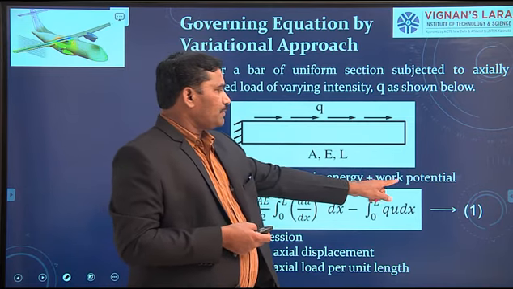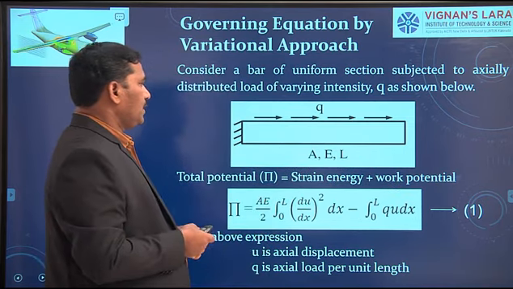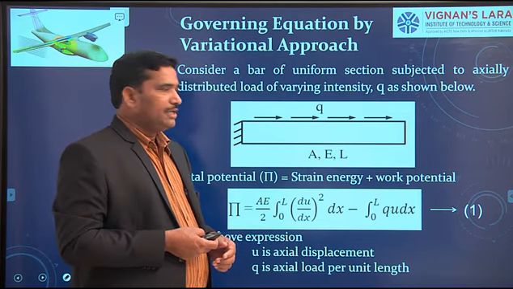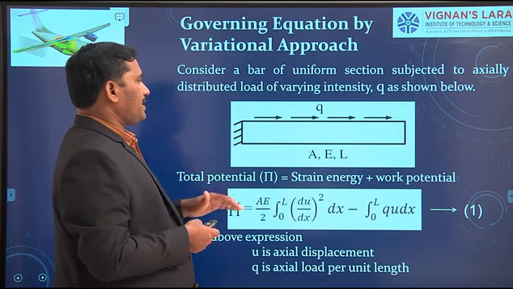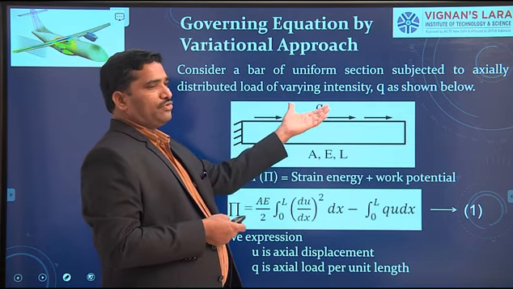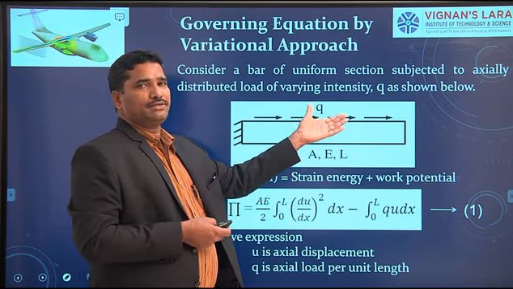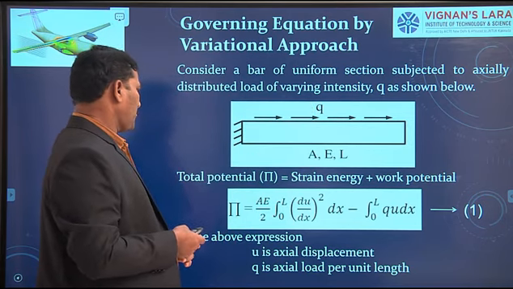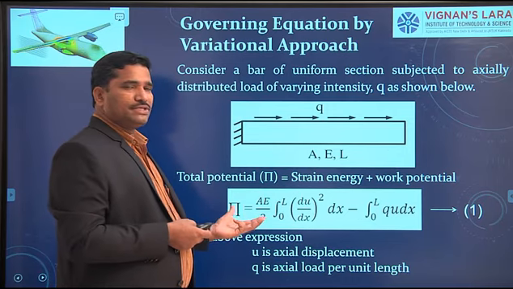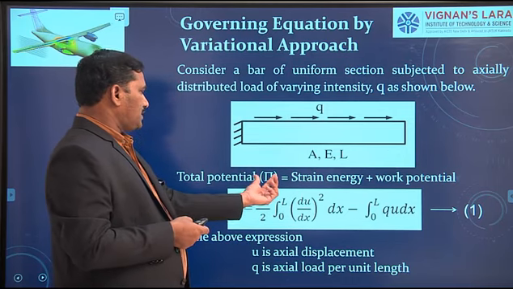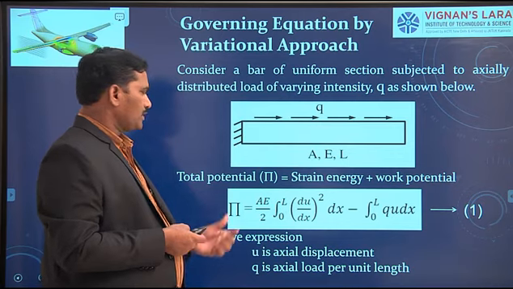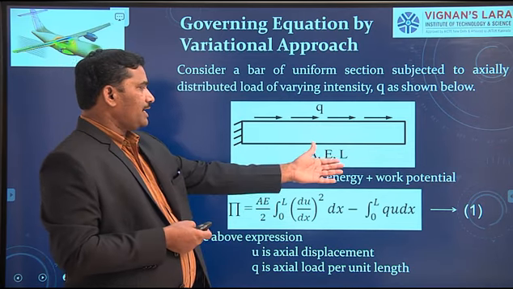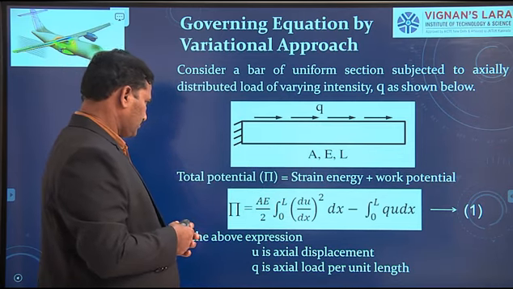And what is work potential? The work potential is the external potential energy due to external forces. Q is the external force here. Right? So the total potential is determined here. Total potential is denoted by pi. Pi equals strain energy plus work potential.